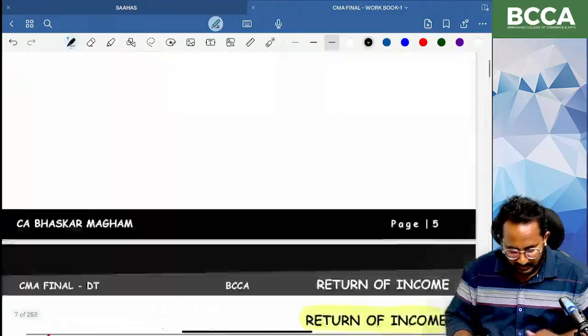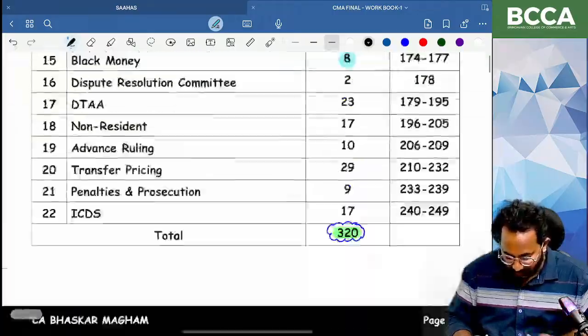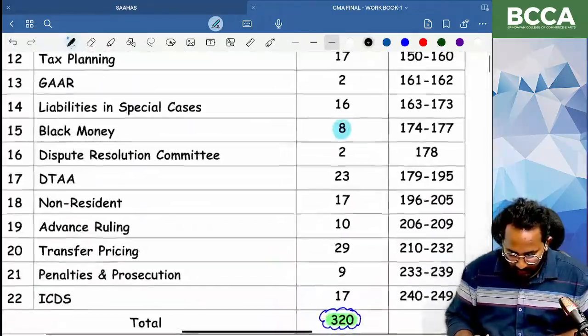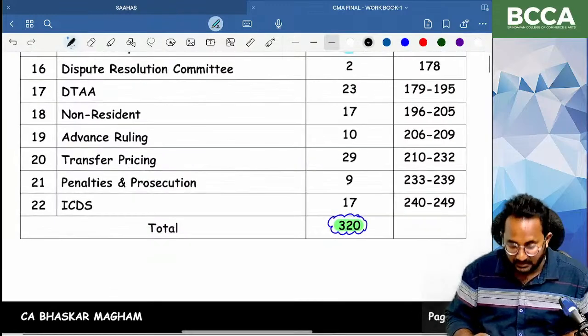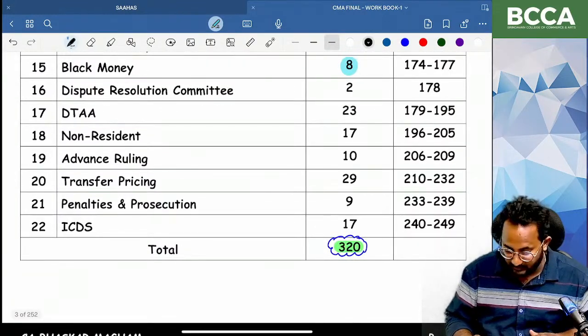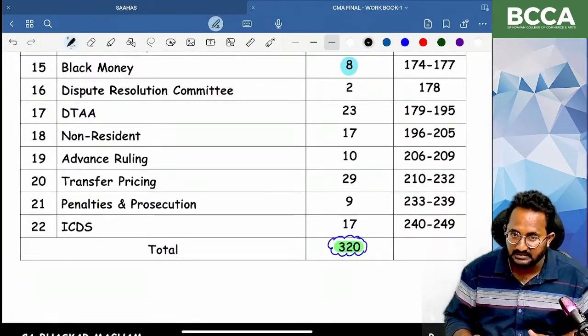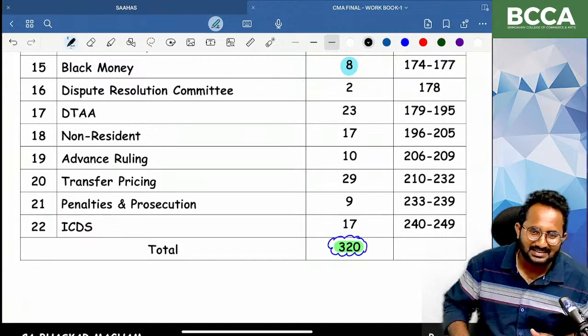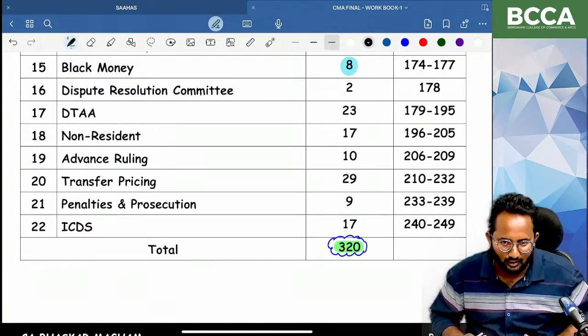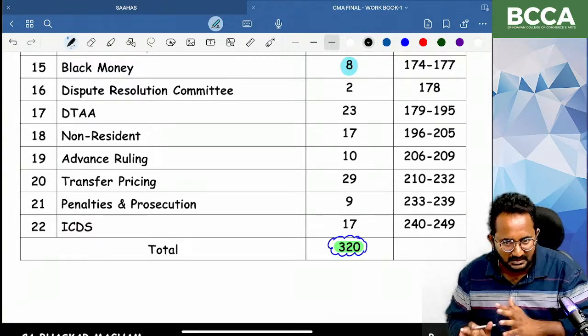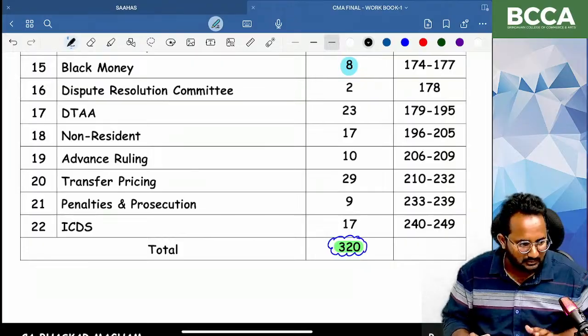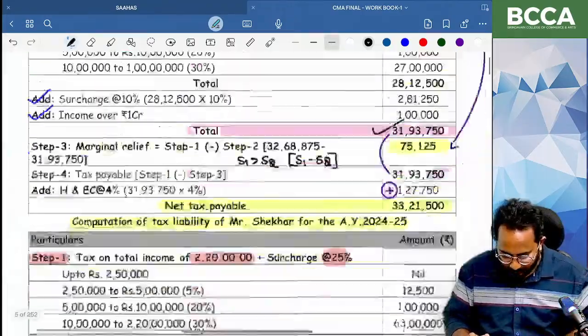If you are observing our workbook, how many questions do we have? All over the chapters, we have 320 questions. In our classroom, we will discuss a total of 320 questions. Maybe I will give you one or two questions as homework. If any copy-paste or similar questions are there, I will give you those questions only as homework.